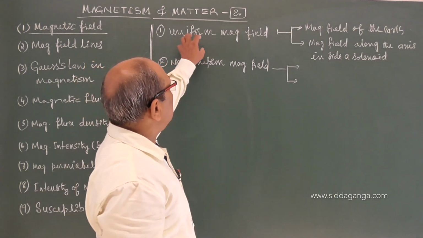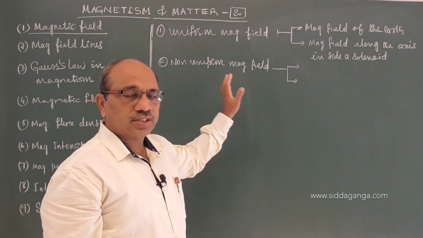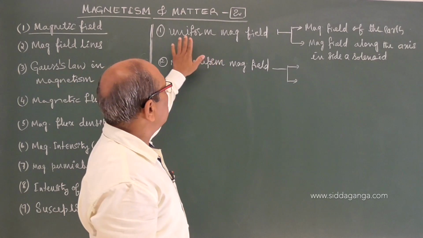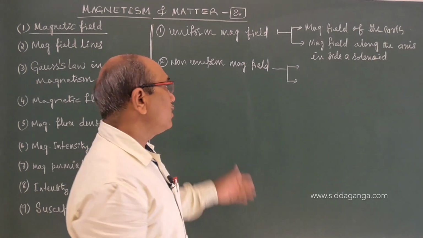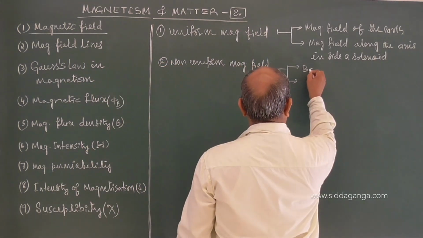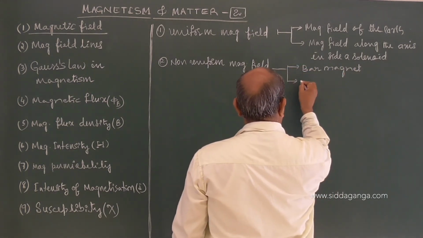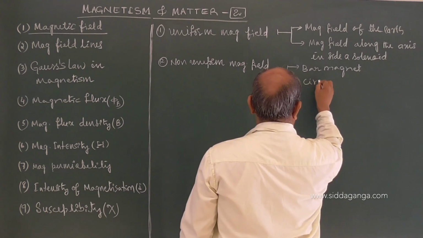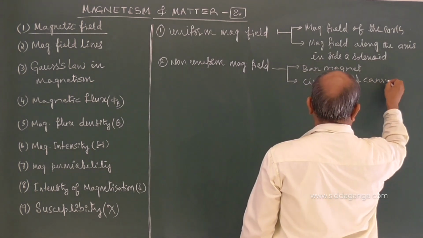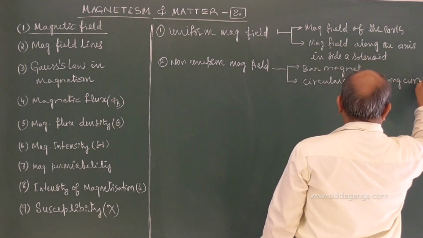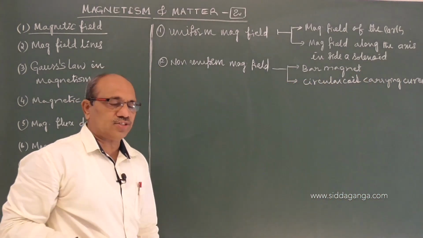Wherever you place it in that region, if the north pole experiences the same force in both magnitude and direction, then we call it a uniform magnetic field, as observed in those two cases. Similarly, non-uniform magnetic fields are those of a bar magnet or a current carrying circular coil, in which the magnetic field is found to be different at different points.